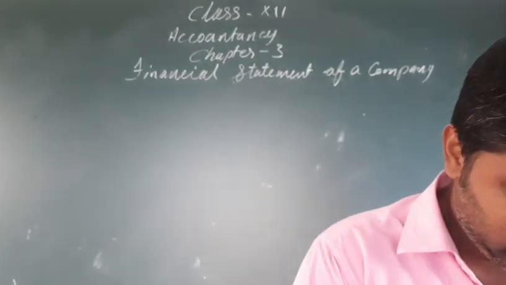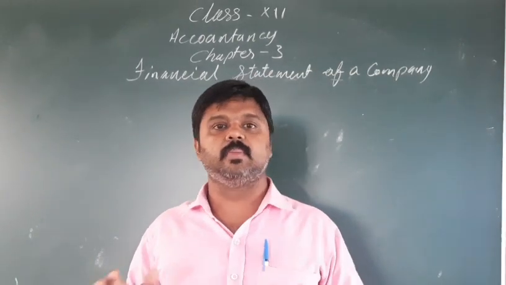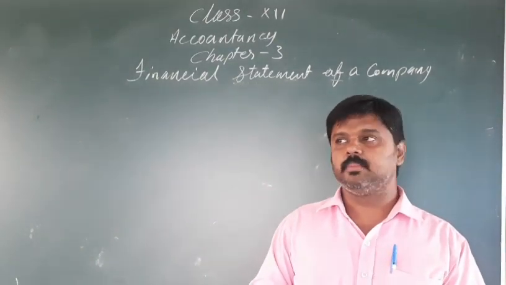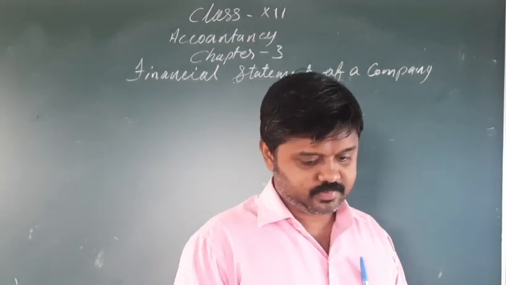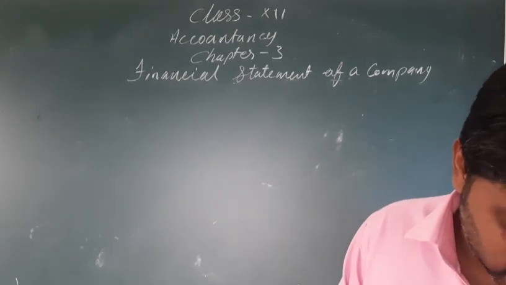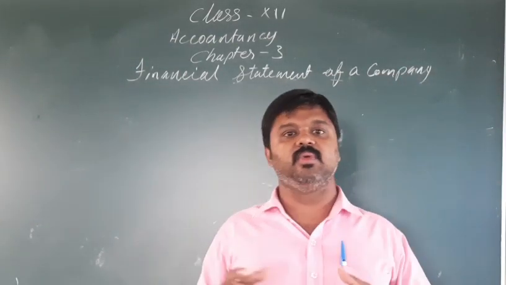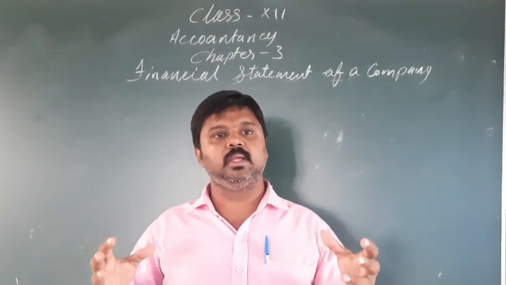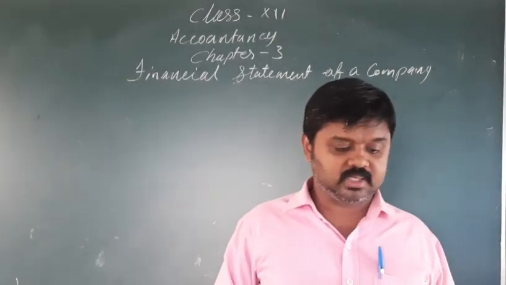Next we can see that it helps to judge the efficiency of the management. This financial statement shows the efficiency of the management. We come to know about the efficiency of the management through this financial statement. Next, information about activities of business affecting the society. We can also see how that business is affecting society from the financial statement.